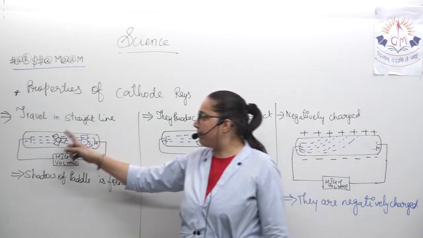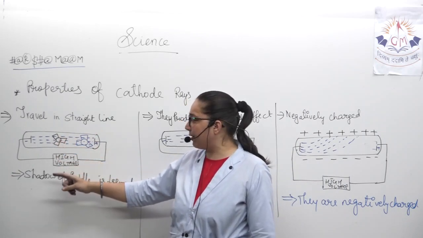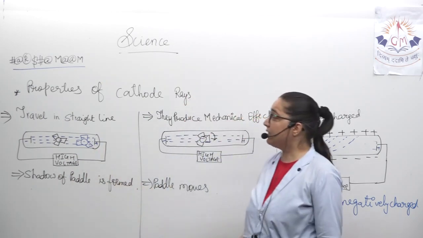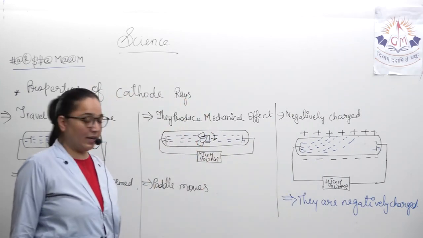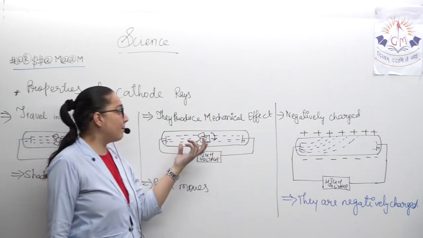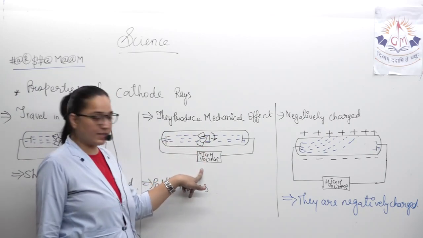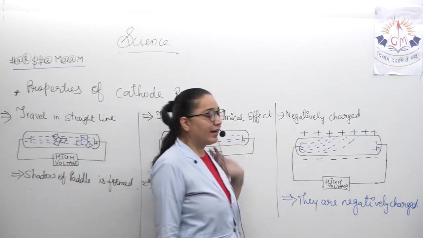So what happens over here? This is the fan or a paddle that is kept in between, and this paddle's shadow will be formed on the next end. This shows that they travel in a straight line. Next, they produce mechanical effect. If we put a paddle in between, then this paddle will start its motion when a high voltage is given. This shows that they are producing mechanical effect.